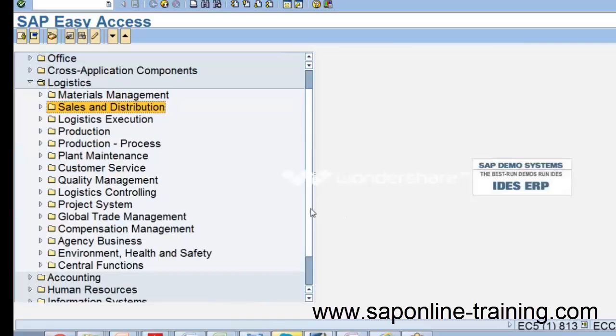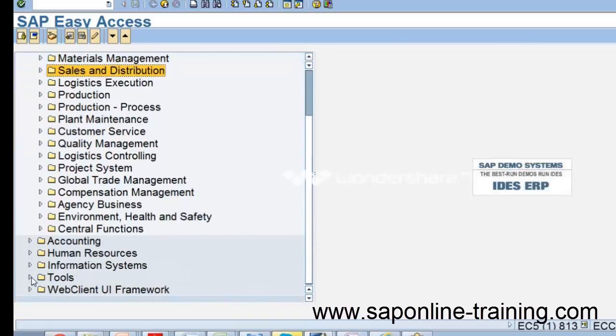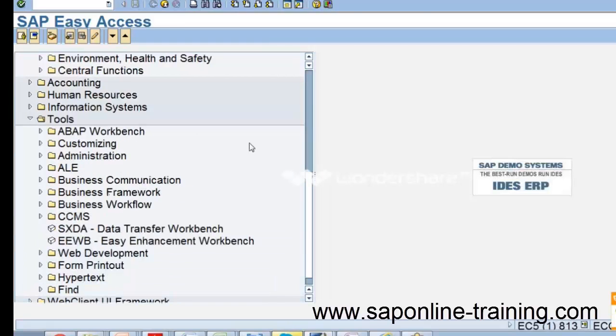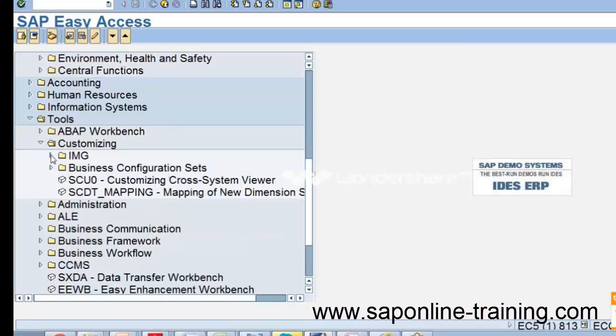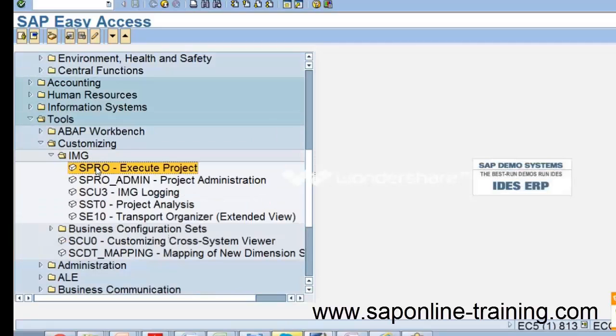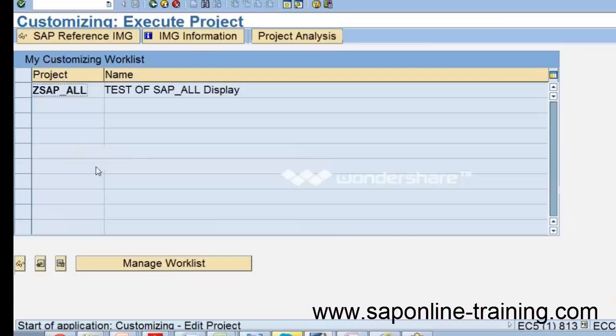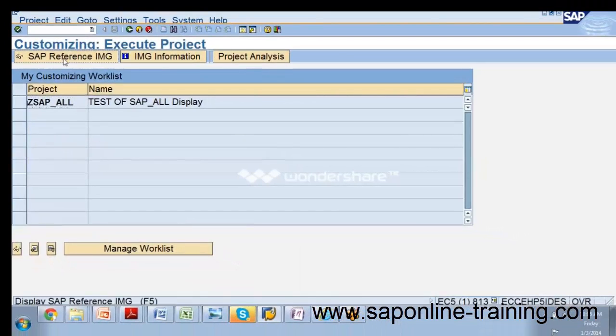So come here, tools, customizing, IMG, called implementation guide. Under that you'll find SPRO. So this is a transaction code, stands for SAP Project Reference Object. So you will be typing this or entering into this.